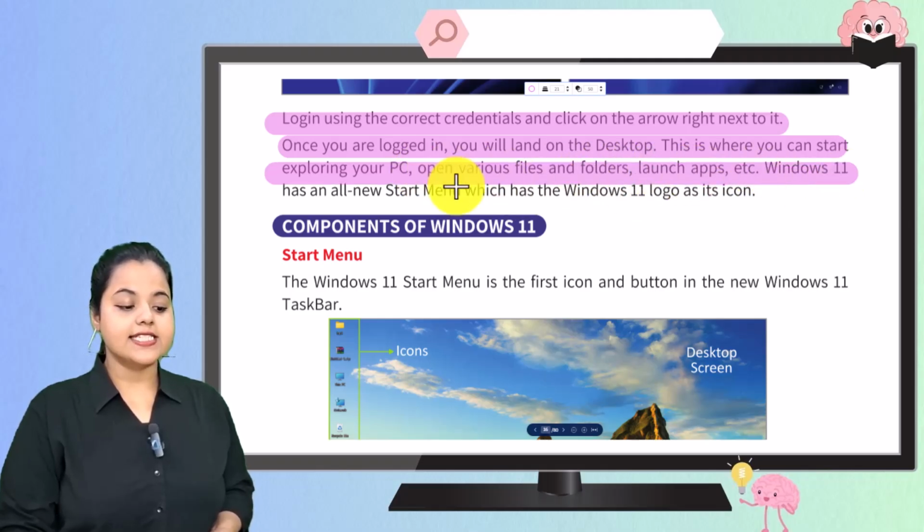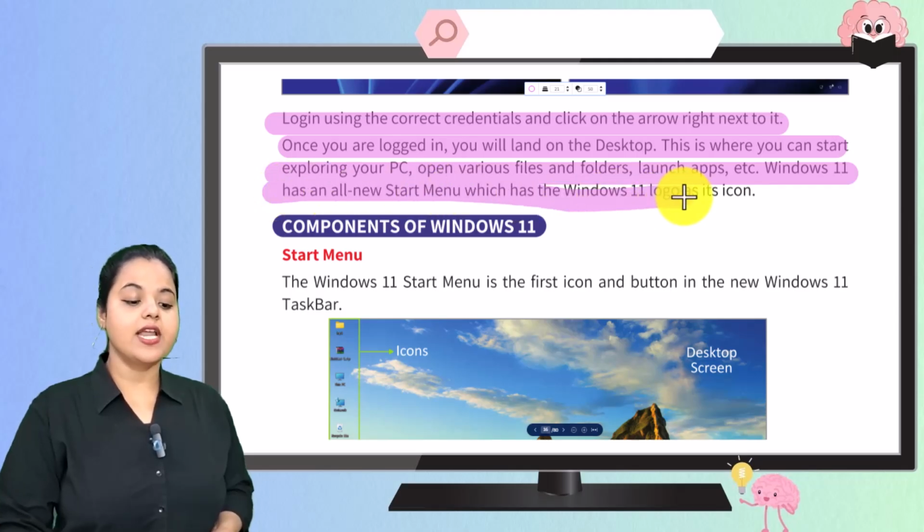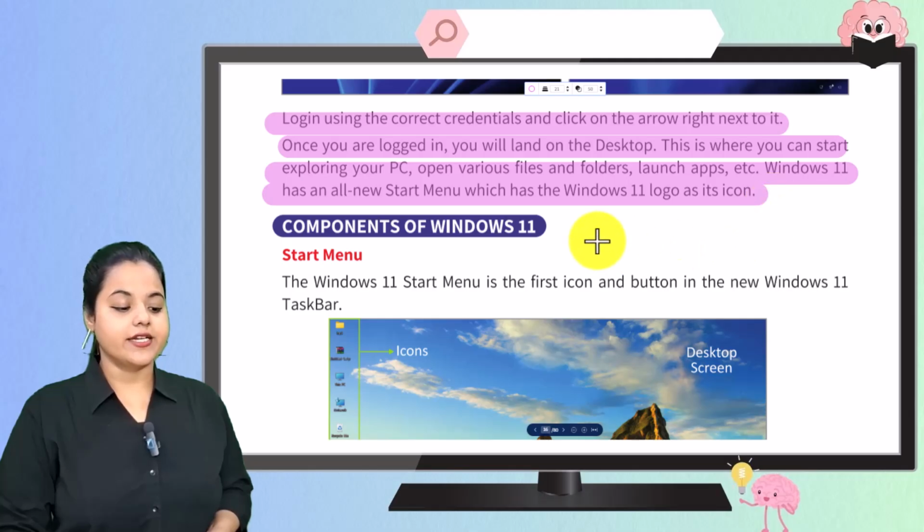Windows 11 has an all new start menu which has the Windows 11 logo as its icon.